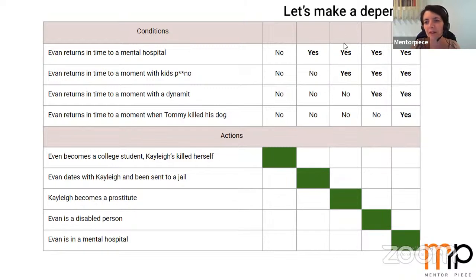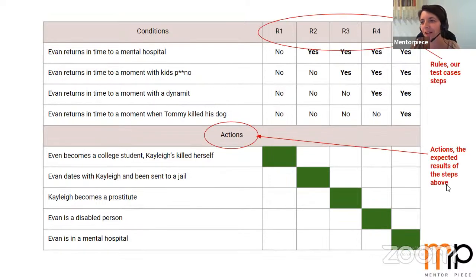This action is yes for the first and second attempt. Kylie becomes a prostitute and so on. And the last yes here, the last action, Ivan is in a mental hospital, after all the attempts becomes true, becomes yes here in the table. And this table is now very, very similar to a decision table from testing theory, from test design theory. Let's make a decision table from this table.